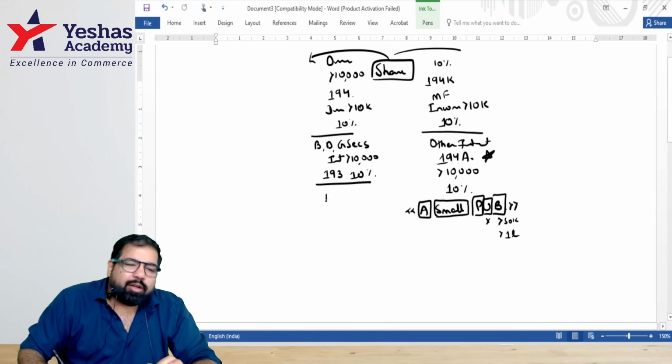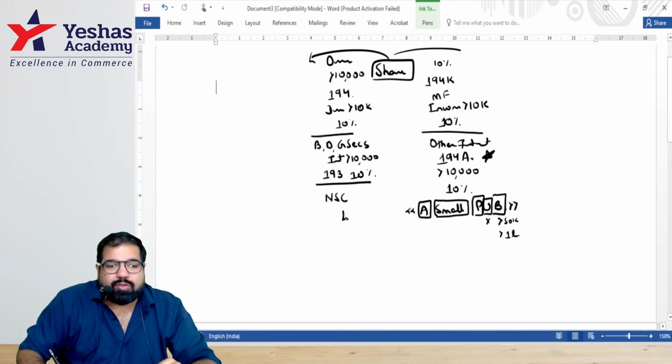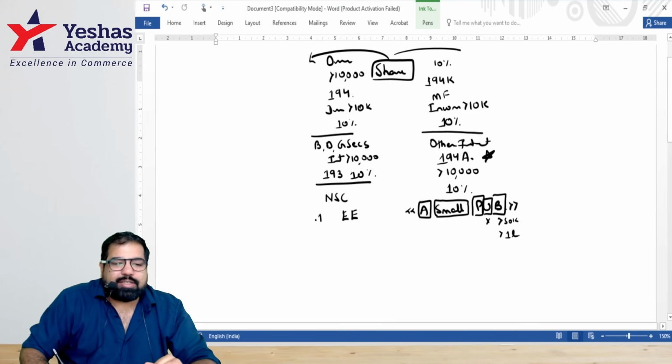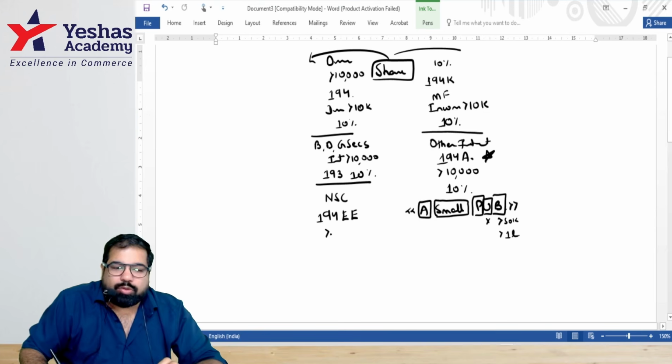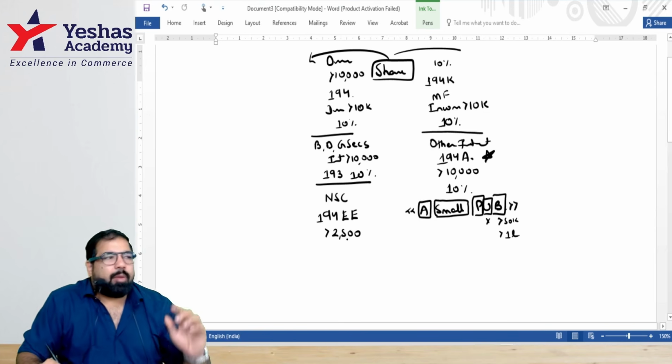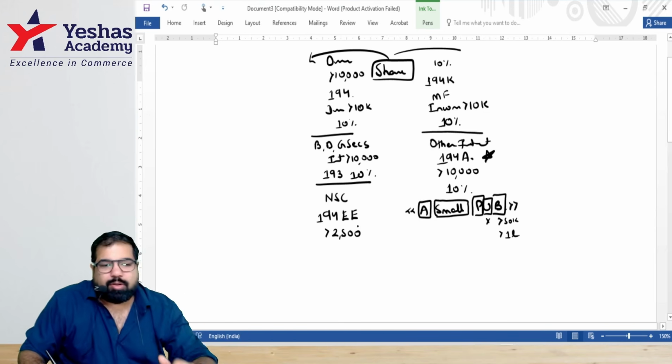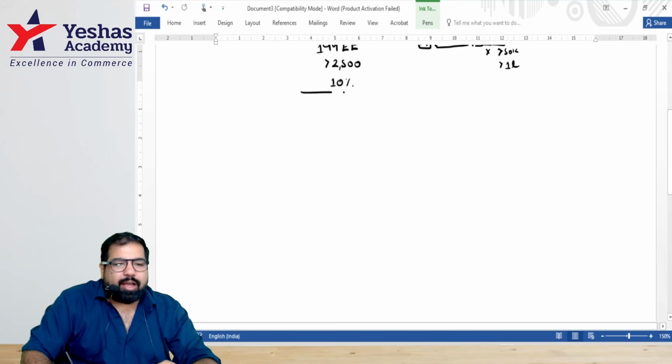And guys, I have bought a National Savings Certificate, but it was extremely exhausting. Section is 194EE, and from that NSC, if I'm getting interest of more than 2,500, here the amount is small because people invest smaller amounts. Our TDS rate is what, guys? 10%. Excellent, guys. Let's move to the last few.